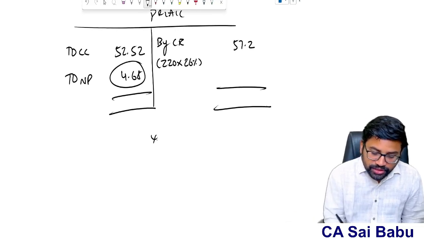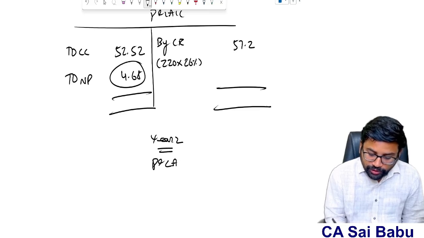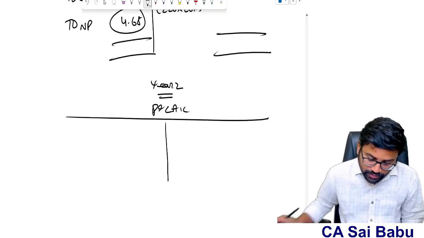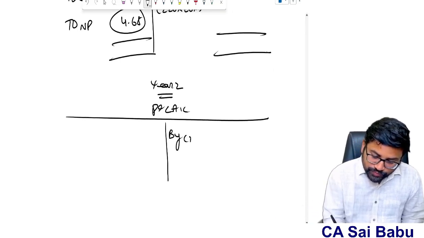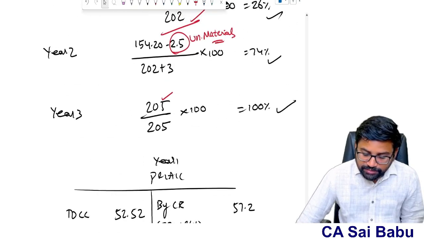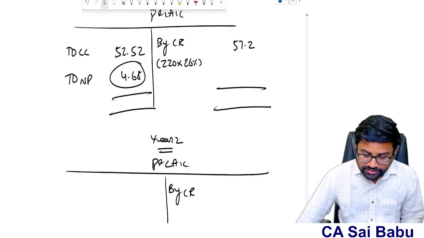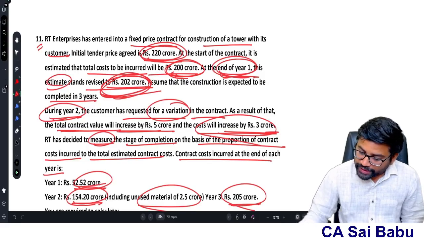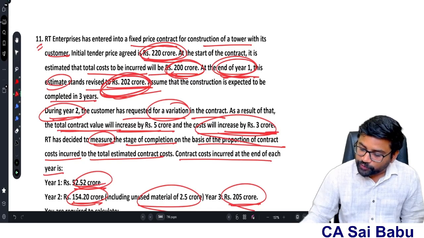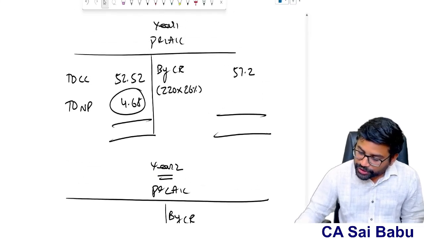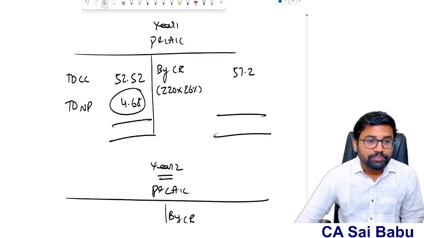Next, come to the year 2 P&L. If you prepare the year 2 profit and loss account, sir, what is the contract revenue for year 2? Simple, sir. What is the total contract completion by year 2? 74%. So 220 crores is the revenue into 74% minus how much we recognized in the first year, 57.2. So it will be 105.6 crores.